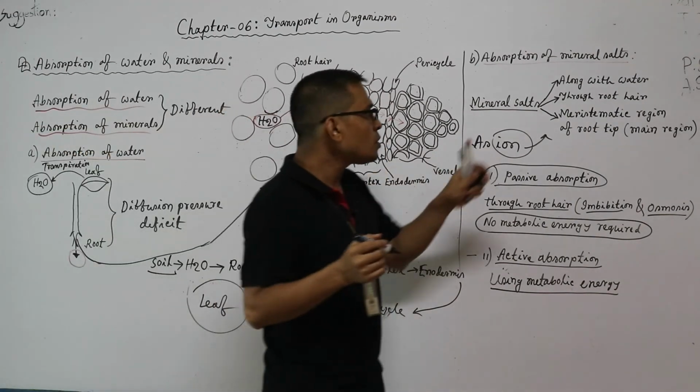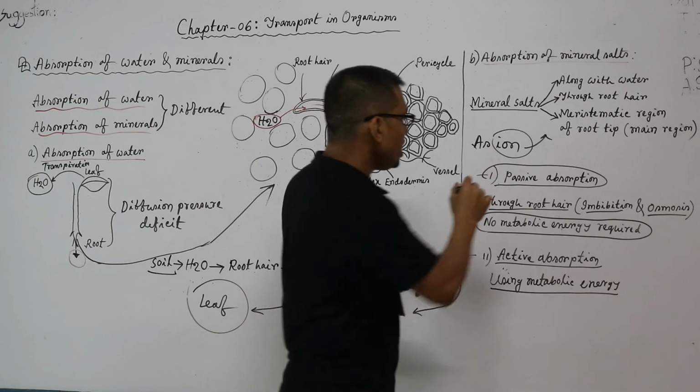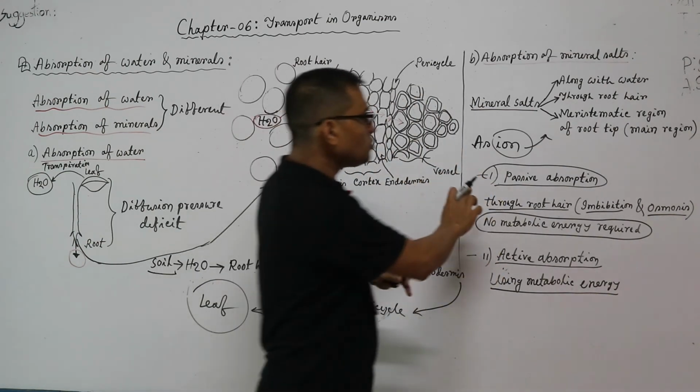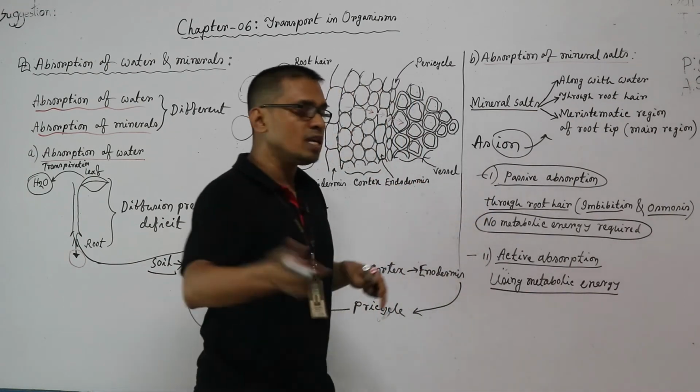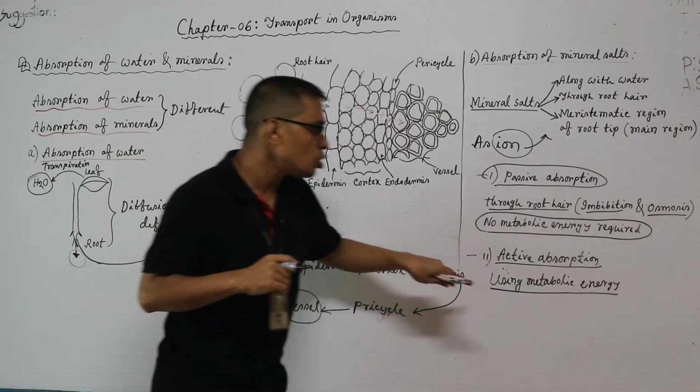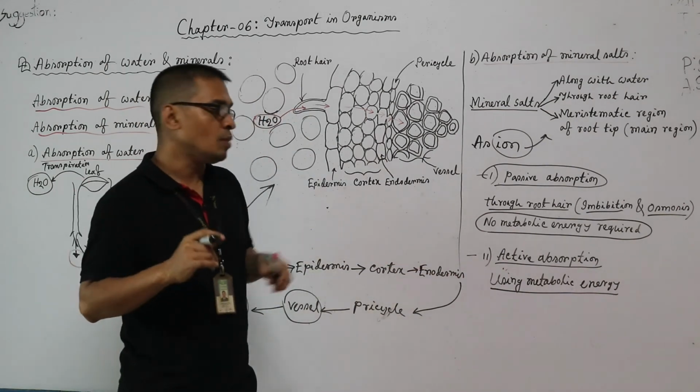Now absorption of mineral salts has two types, passive absorption and active absorption. Passive absorption occurs without using any metabolic energy, and active absorption occurs using metabolic energy.